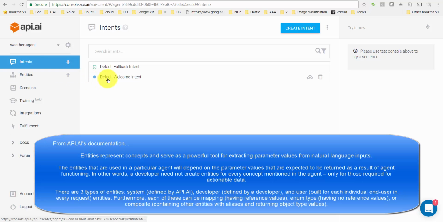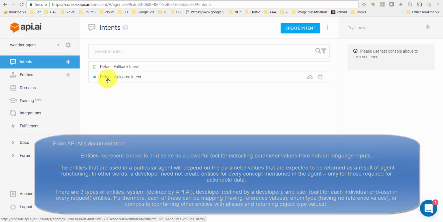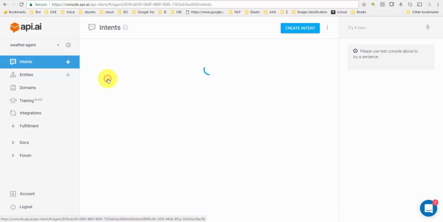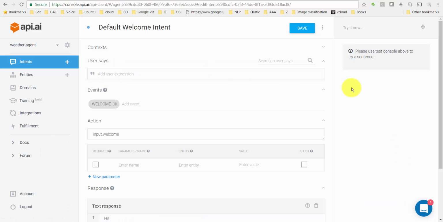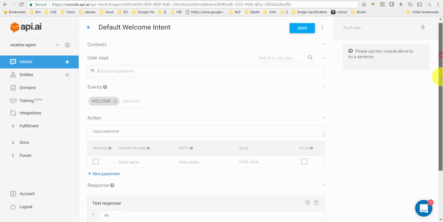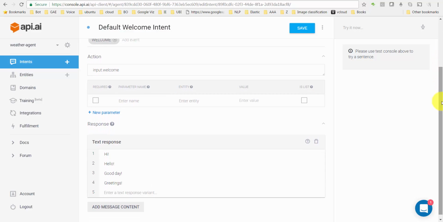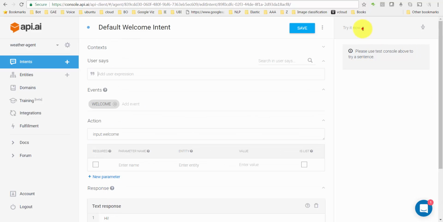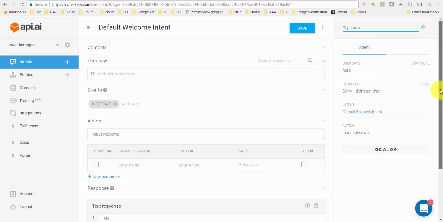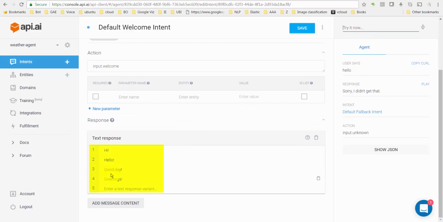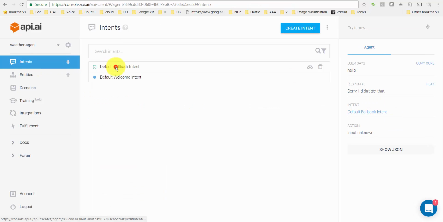And there are a couple of intents that are already there when you create a new agent. One is a default welcome intent, which is what API.ai is supposed to greet a user with when a user talks to it. For example, the user comes and says hello. It says, sorry, I didn't get that. Do I see that here? No, because it went to what is called the default fallback intent, which is this one here.